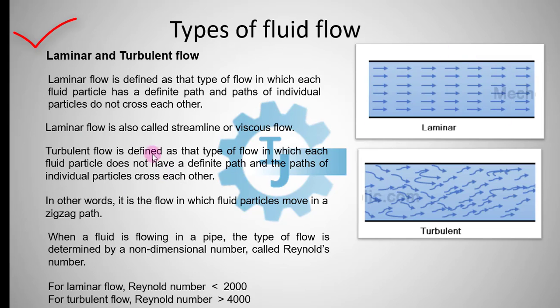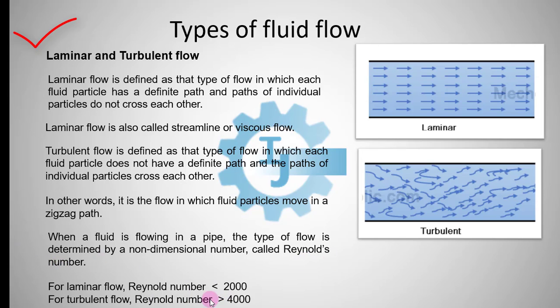In case of turbulent flow, the fluid particles do not have a definite path and the paths of individual particles cross each other. In turbulent flow, we can see the particles move in a zigzag path. So this is turbulent flow. A fluid may be laminar or turbulent, depending on a certain number, that is a non-dimensional number called Reynolds number.